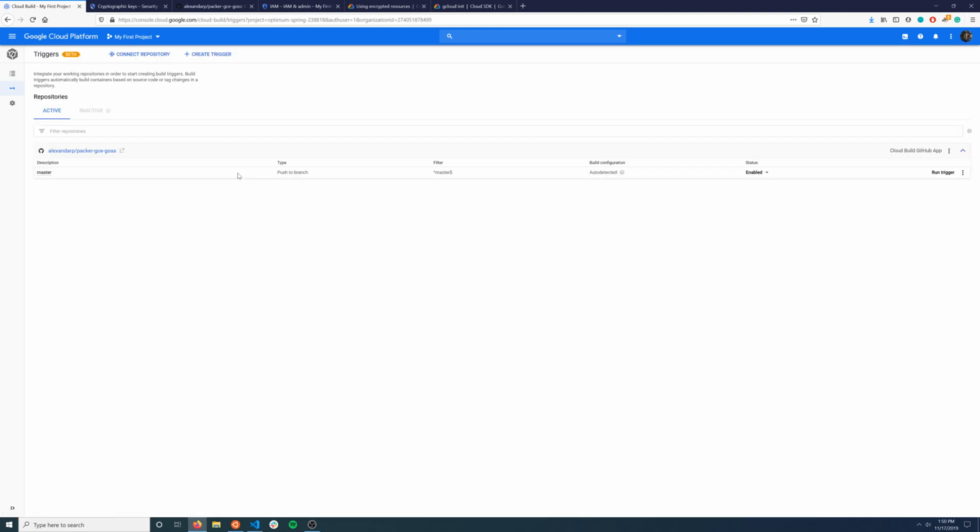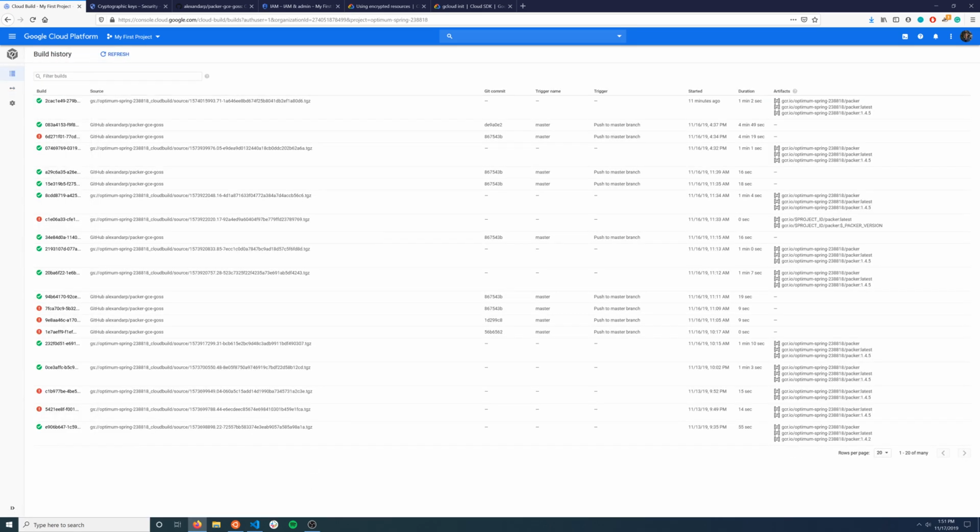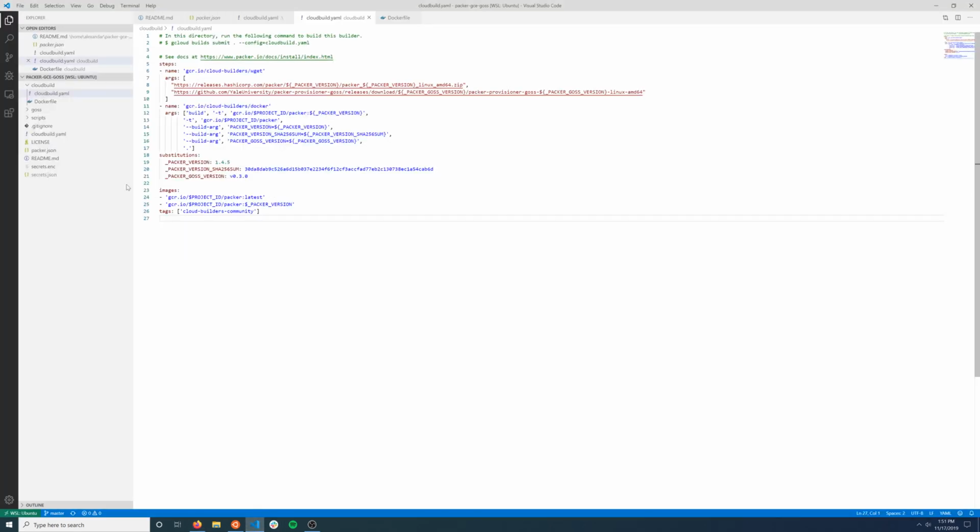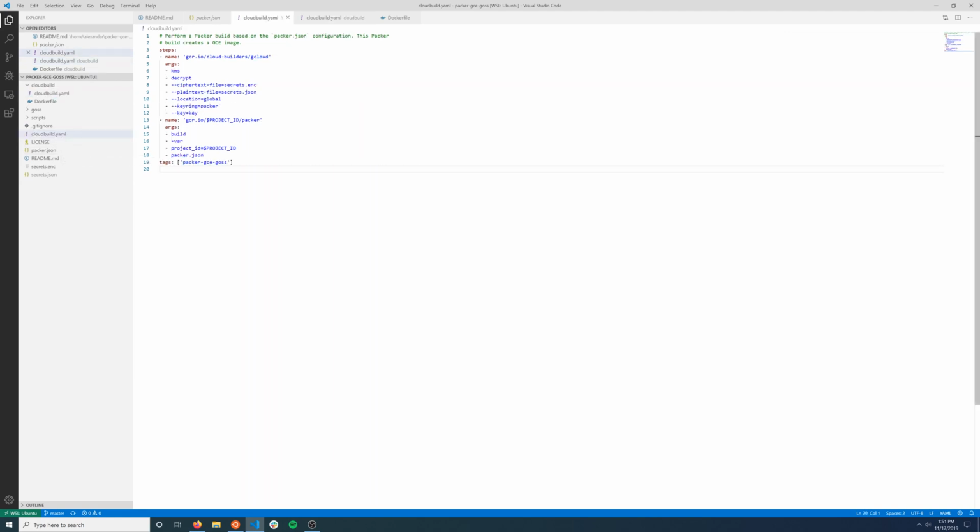I've already set this up. What you want to do is then just make sure it pushes to the branch, and then your filter is master. So we'll do the master branch, and then we'll have the Cloud Build YAML file in the root of the repository. So now we can actually go back to the repository, and I can actually show you what this Cloud Build file looks like.